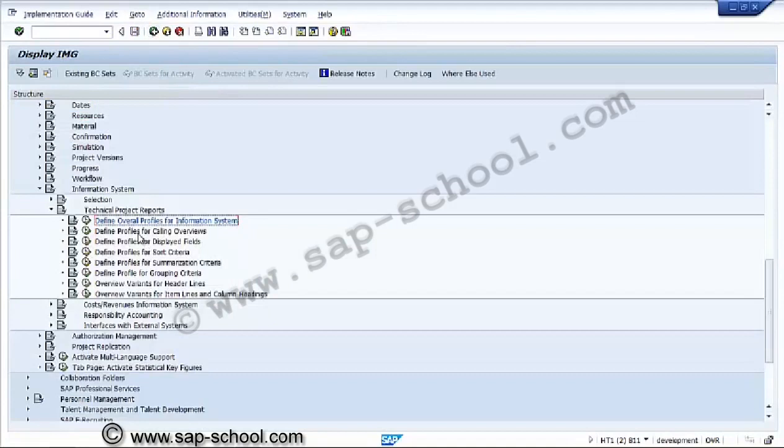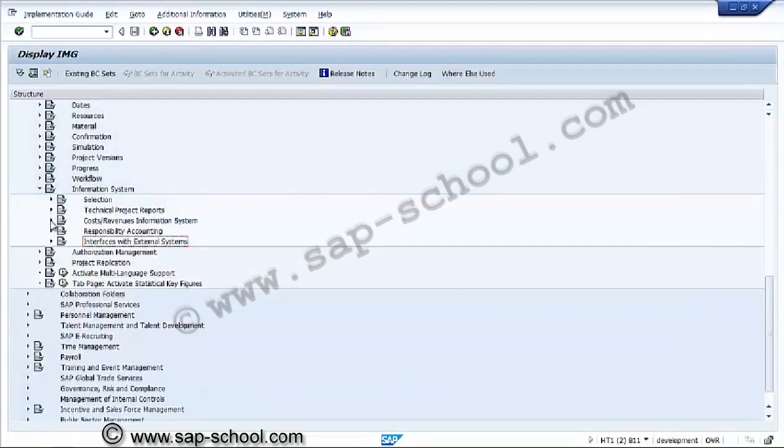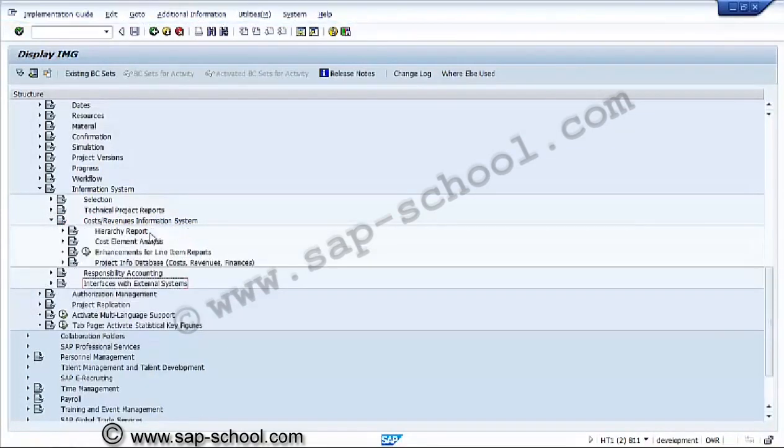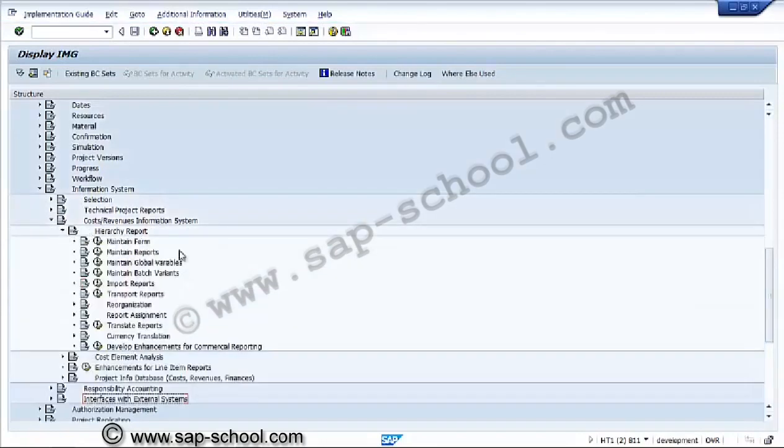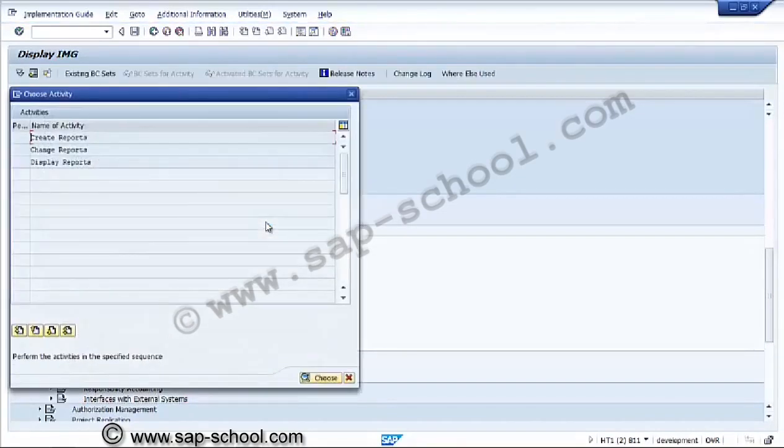Then the display profile for calling overview, sort criteria, summarization criteria, grouping criteria, we have seen individually. And this is the cost and revenue information systems, like budget reports, commitment reports. If required, we can design our own report also. This is the functionality we have here. So this is create report, change report, display report.